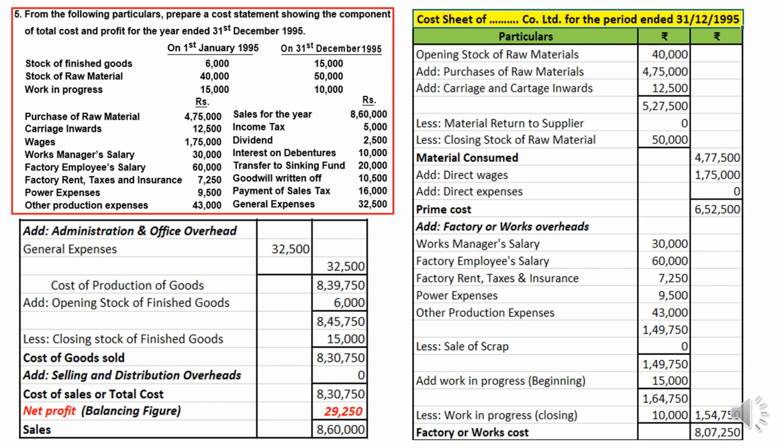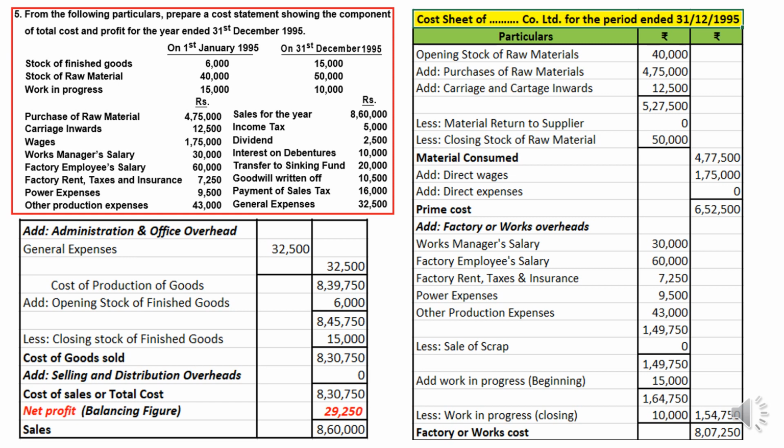Then other production expenses. From that, we will deduct sale of scrap. Nothing has been given. Then add opening stock of work in progress minus closing stock of work in progress. After doing the opening and closing stock of work in progress adjustment, the resultant figure is called the total summation of factory overheads. That is 1,54,750 in this case.